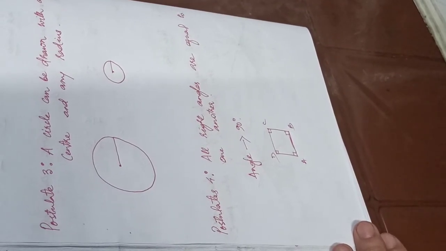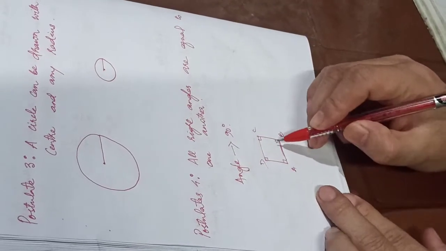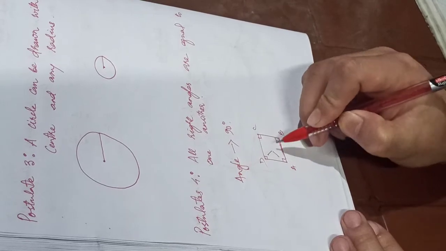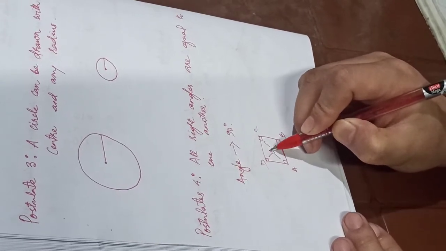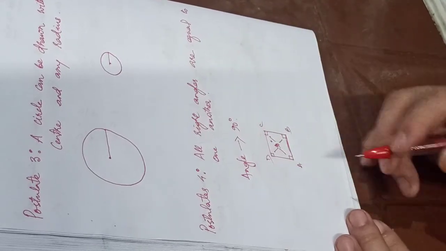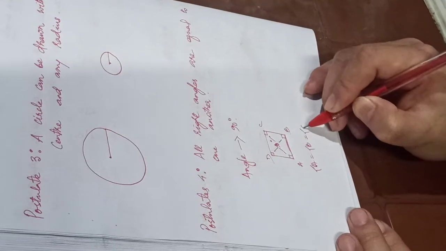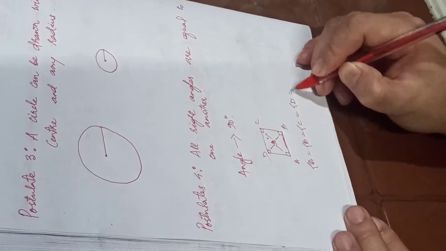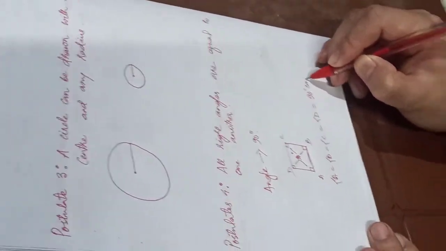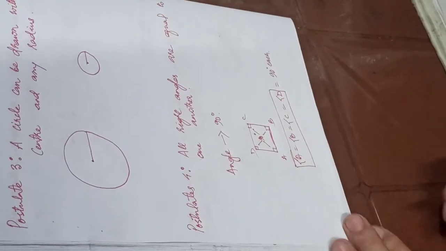That is proven, correct? So all these 90 degrees, they are all how much? They are all 90 degree, correct? So all the right angles are equal to one another, literally meaning angle A will be equal to angle B will be equal to angle C equals angle D, where all of them are 90 degree each. So all these four angles are equal.